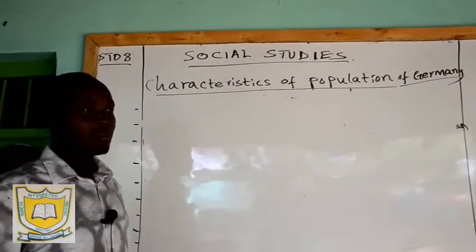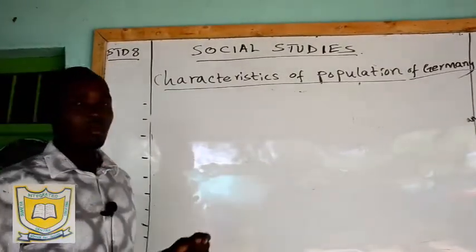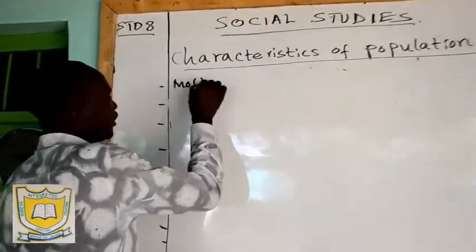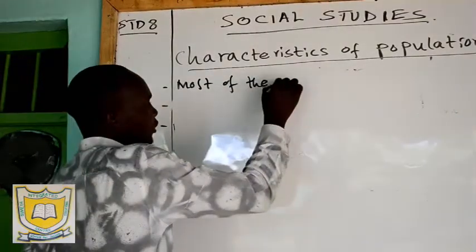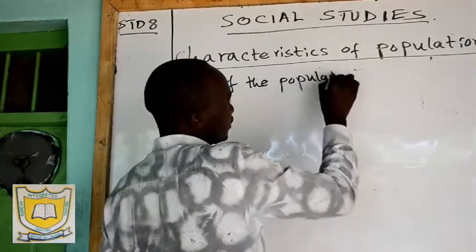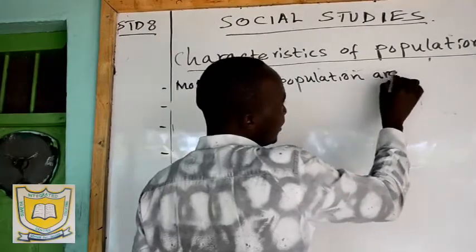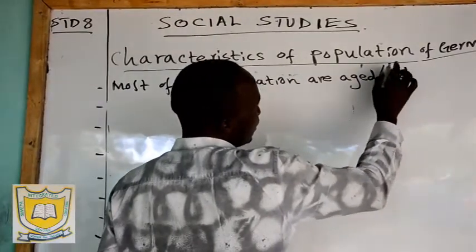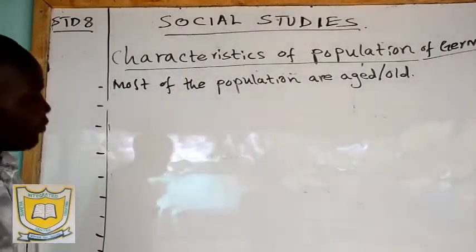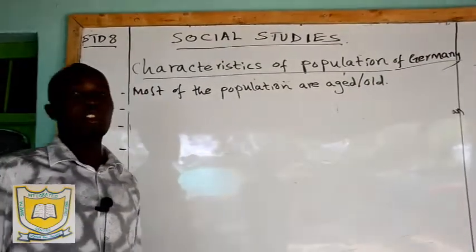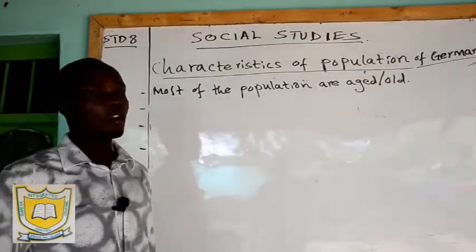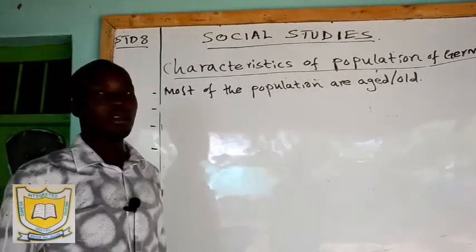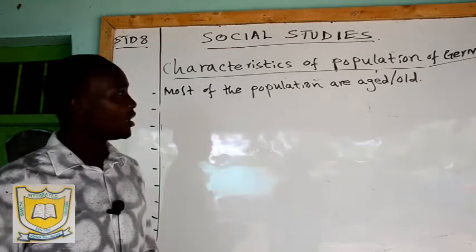Now, in Kenya and India, most of the population are youth. But in Germany, most of the population are aged or old. So when you go to Germany, most of the people there are aged or old because the government provides homes for the aged people. It's contrary to Kenya and India, where you find the government cannot provide homes for such aged people and so on.